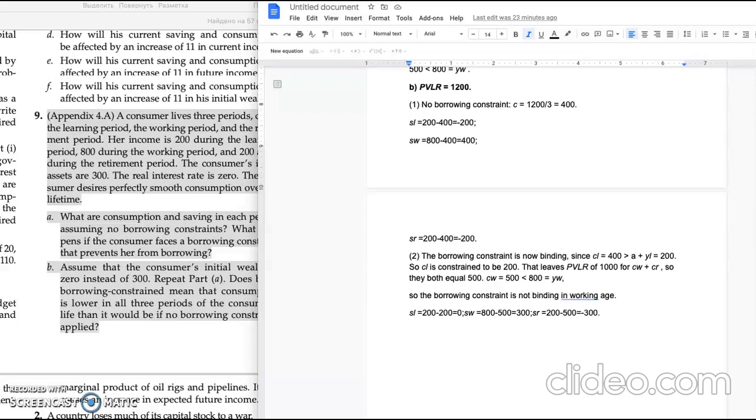But for the remaining 2 periods, it is okay, because their consumption will be 500, and their output exceeds their consumption. And after the borrowing constraint, we can see the savings changed. Consumption can be lower in all periods due to a binding borrowing constraint, because the present value of lifetime consumption must be the same with and without borrowing constraints.